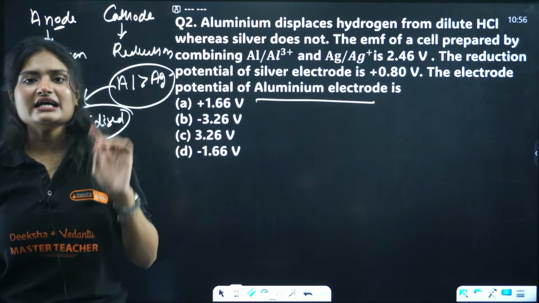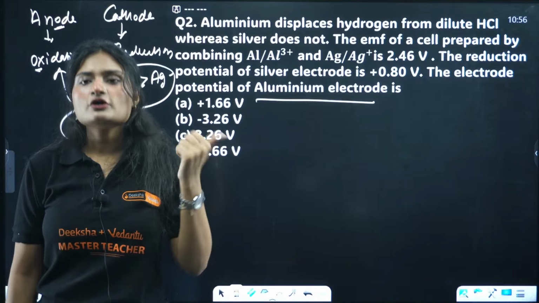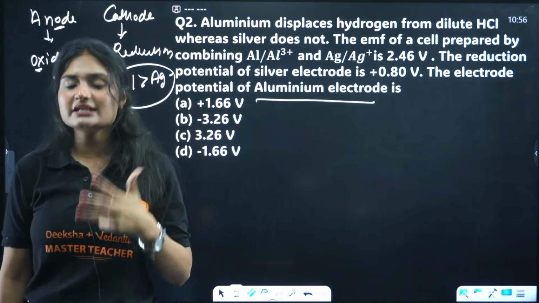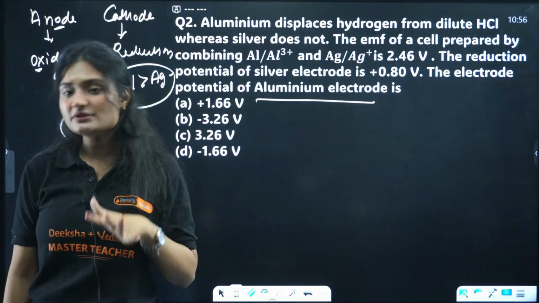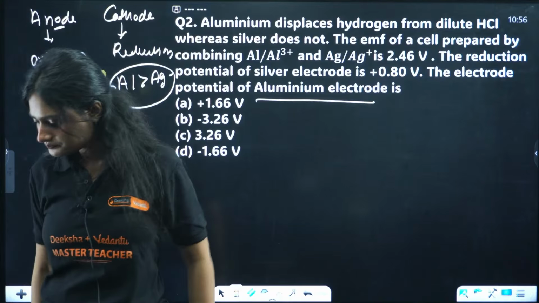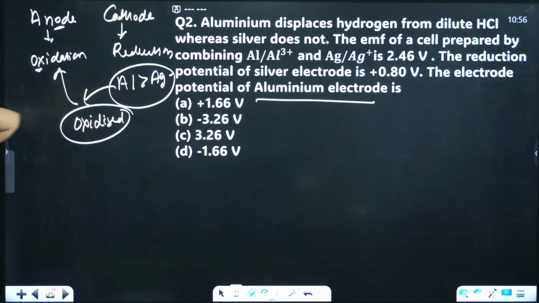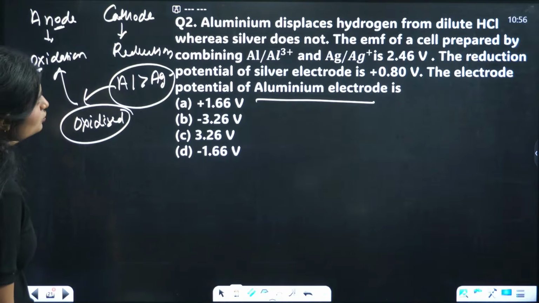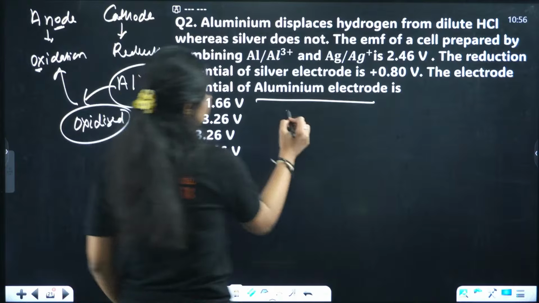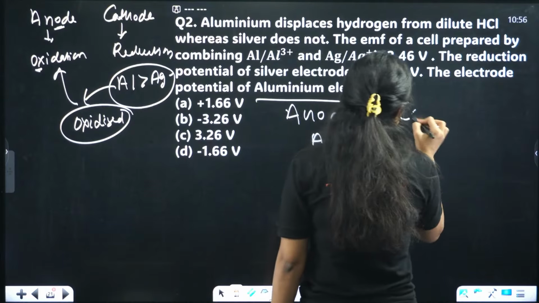Then at cathode what happens? Reduction happens. What is reduction? Gain of hydrogen, gain of electrons, loss of oxygen, and decrease in oxidation number. That is called reduction, and it happens at cathode. Simple, that's all. Okay, now we know that anode is aluminum and cathode is silver.